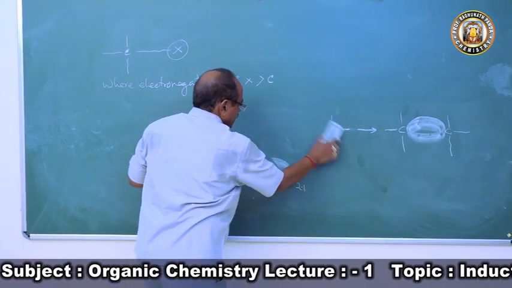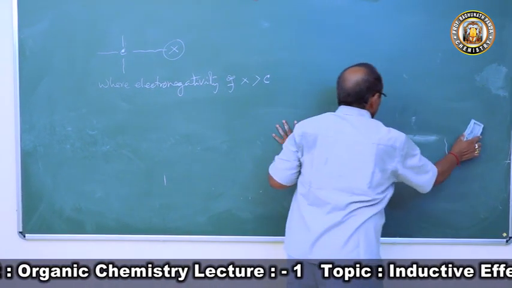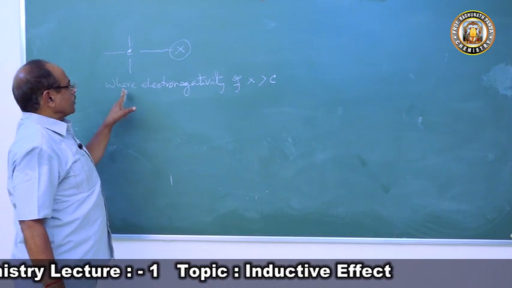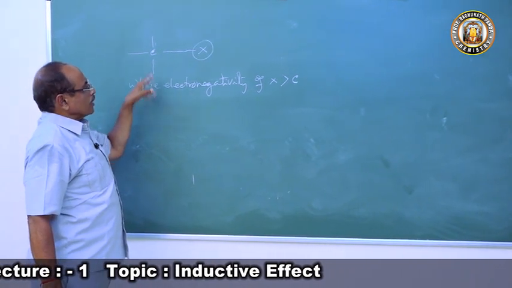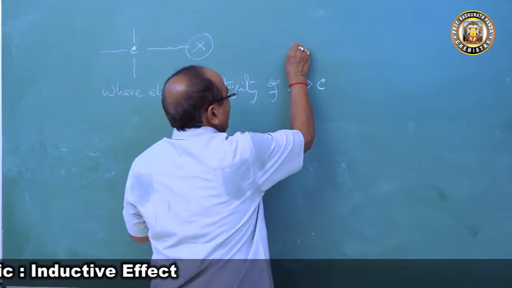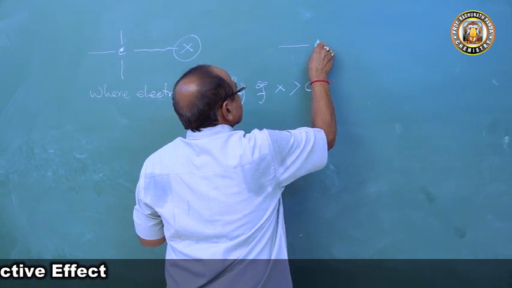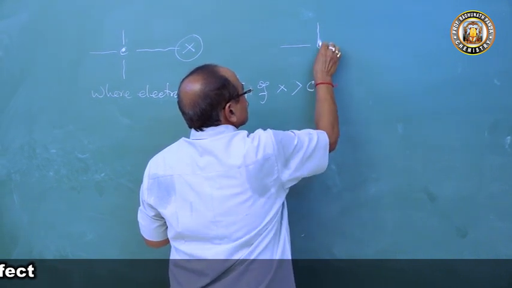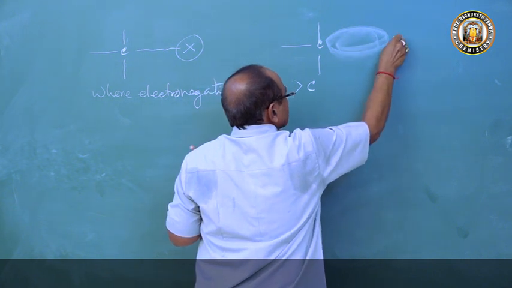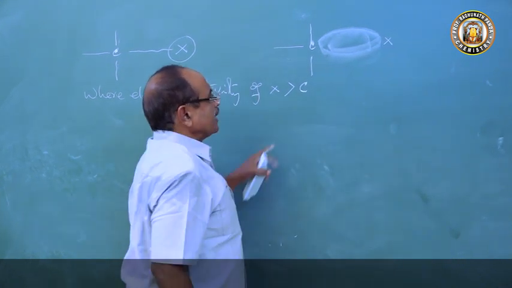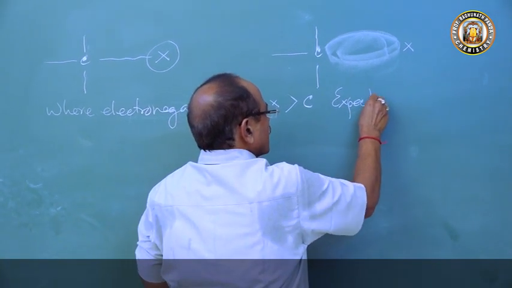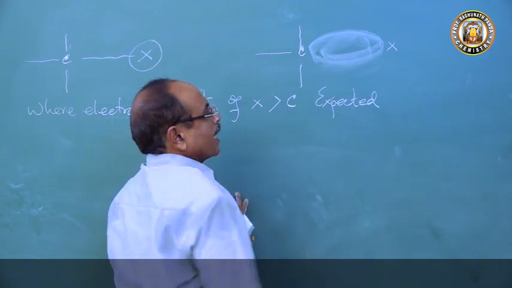We are coming to a molecule where the carbon atom is bonded to an atom of higher electronegativity. So then what will happen? What is supposed to be? This electron cloud should be equally shared between them. It is expected to be like this, but it will not be like this.